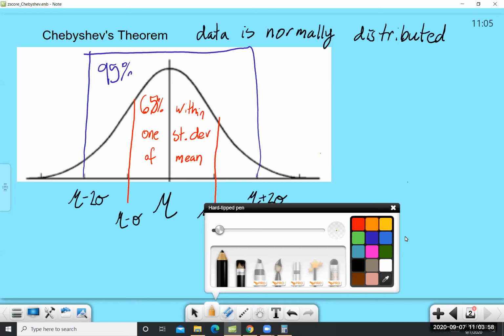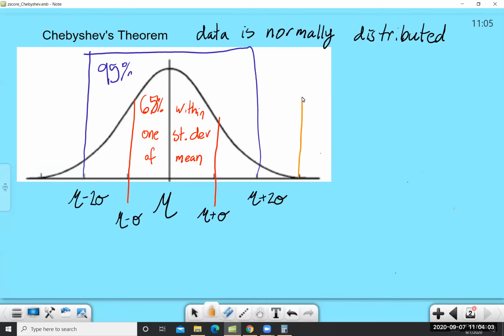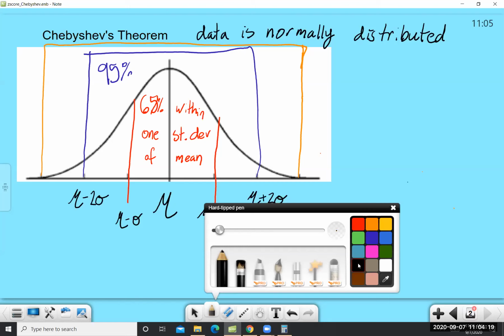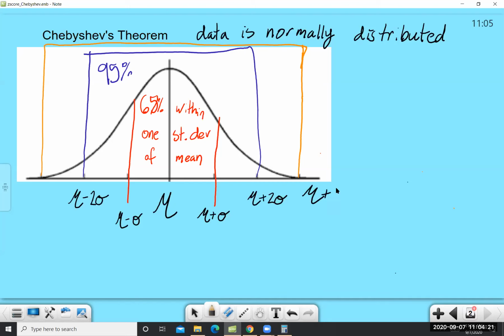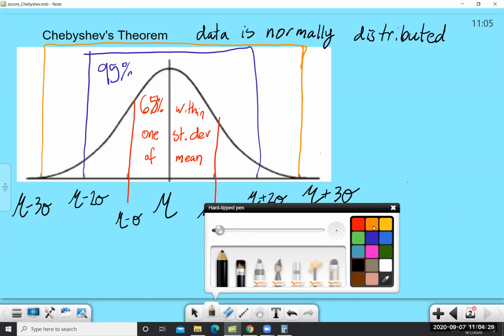By the way, if we go all the way out, 3 standard deviations from the mean, which would be, let me draw that again. There we go. If we go out 3 standard deviations from the mean, so mu plus 3 sigma, or mu minus 3 sigma, that is going to give me more than 99% of the data.